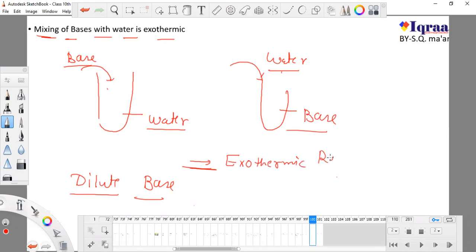exothermic reaction. Both cases give heat and this is an exothermic reaction. It is not as violent or as vigorous as when we were doing it with acids. Instead of base, if we use acid, it will be more vigorous and create more heat. It is not that much heat, but it is exothermic in nature. It can burn, it can create heat. So this is about exothermic nature.